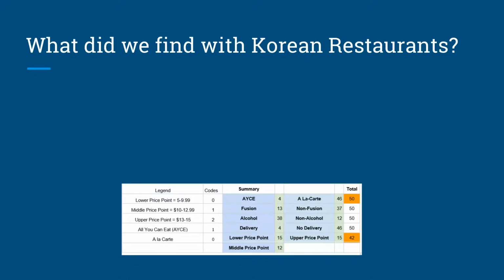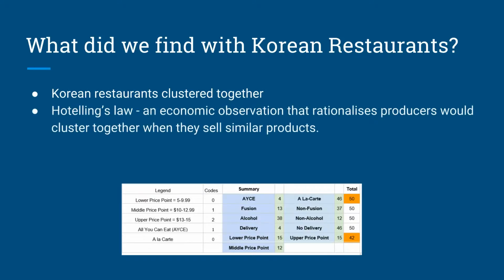As part of the Korean restaurant analysis, they were clustered very differently from the Indian restaurants. We chose a staple dish, bibimbap, which is commonly associated with Korean restaurants, and compared it with a couple of categories including region, ratings, and fusion. For the next couple of slides, the results will demonstrate how it strongly aligns with Hotelling's law.